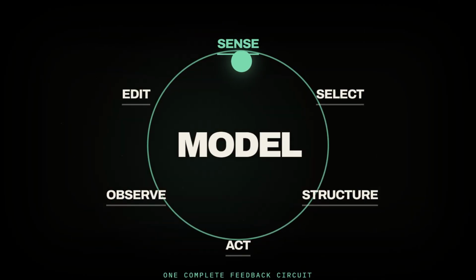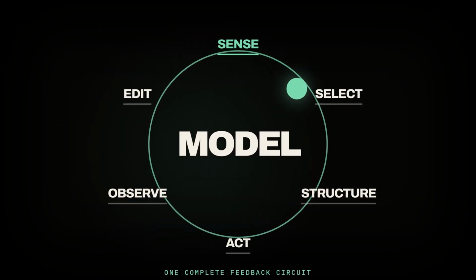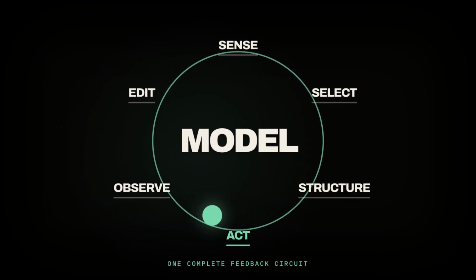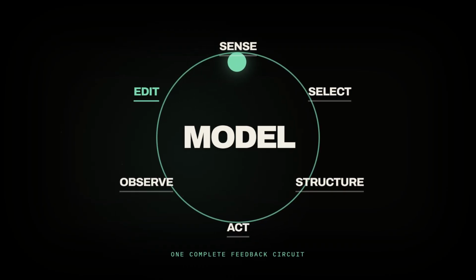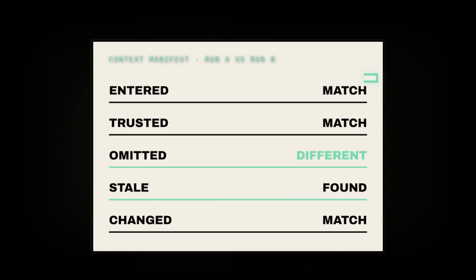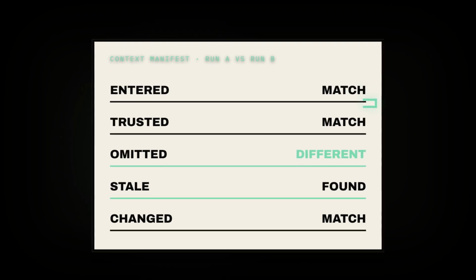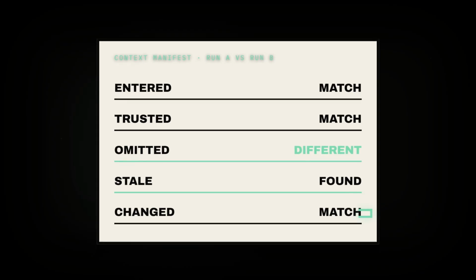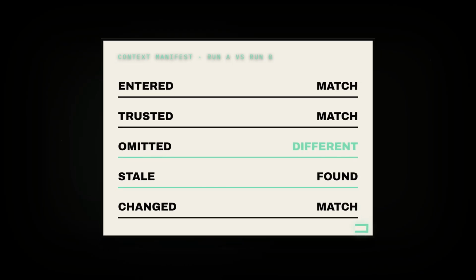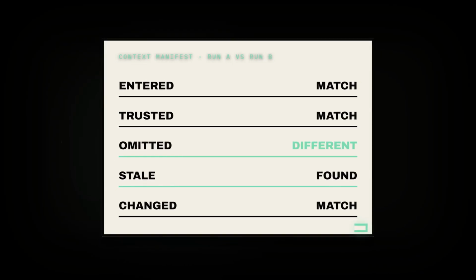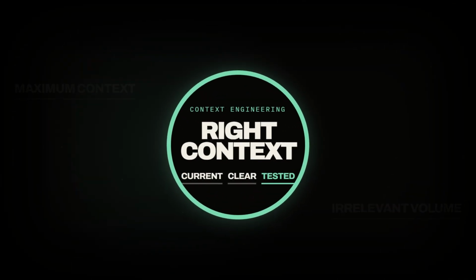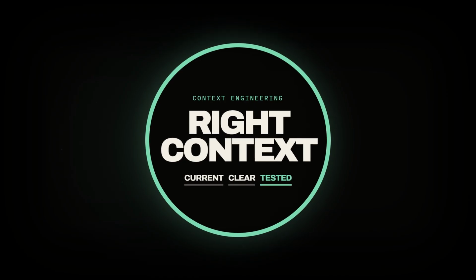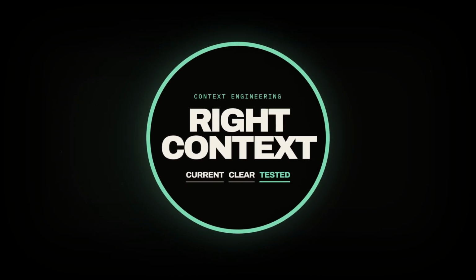The reliable pattern is a loop. Sense the task, select evidence, structure the working set, act, observe the result, then edit the context before the next call. When the model fails, inspect the context manifest. What entered, what was trusted, what was omitted, what was stale, and what changed between the successful and failed runs. That is context engineering. The goal is not maximum context, it is the right context, kept current, arranged clearly, and tested against the behavior you actually need.